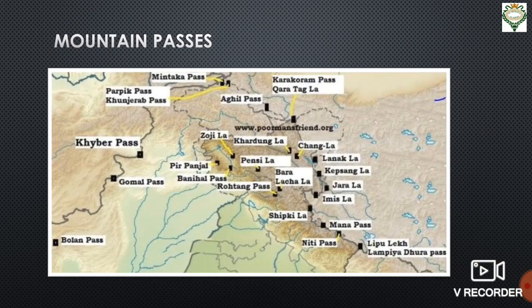Now, the Ladakh range with an average height of 6,000 meters does not have any major peak. However, there are several mountain passes which provide access to Ladakh. As you can see in this picture, names of different passes are mentioned over here. All these passes are giving access to Ladakh. Of all these passes, Karakoram Pass and Zojila Pass are the big ones.